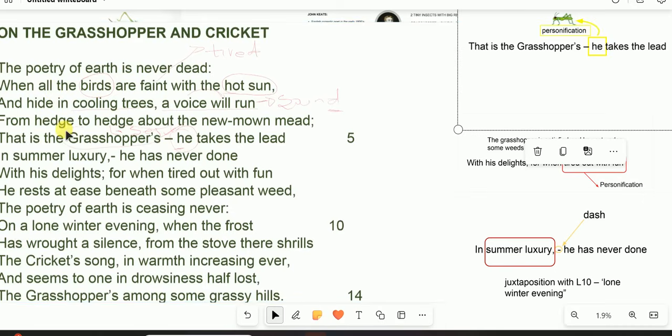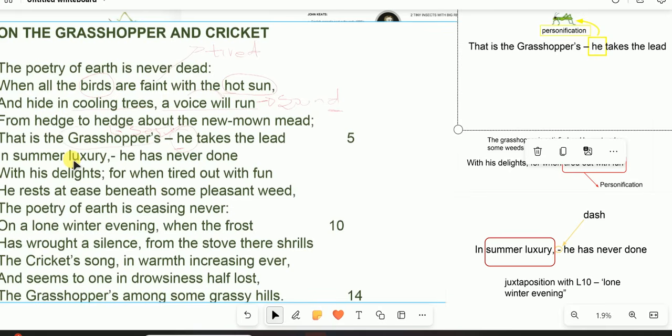When you look at the word luxury, it can mean a state of great comfort or elegance, especially when involving great expense. And when you delight, it means that you find pleasure. So it means that summer has been described as a luxurious season, where one can find what? A state of comfort.